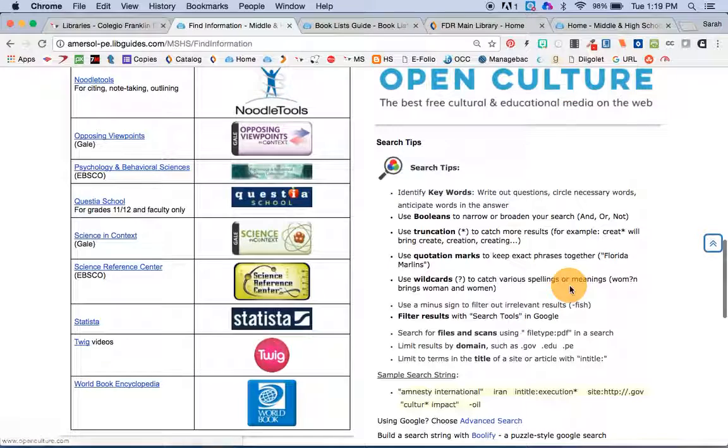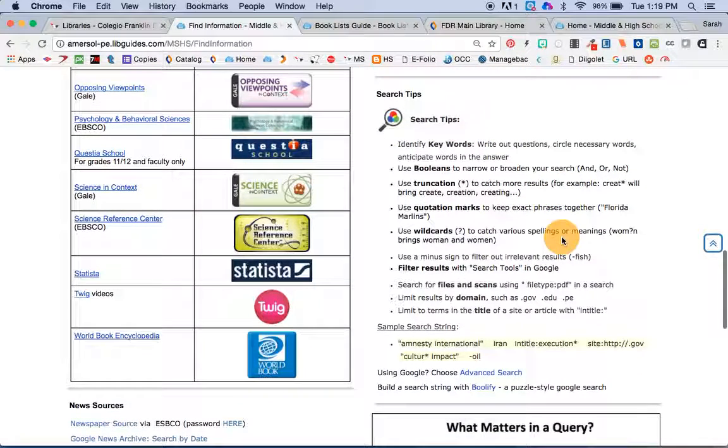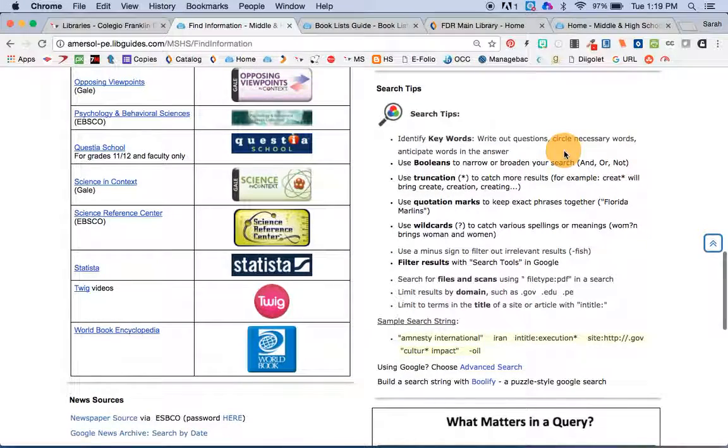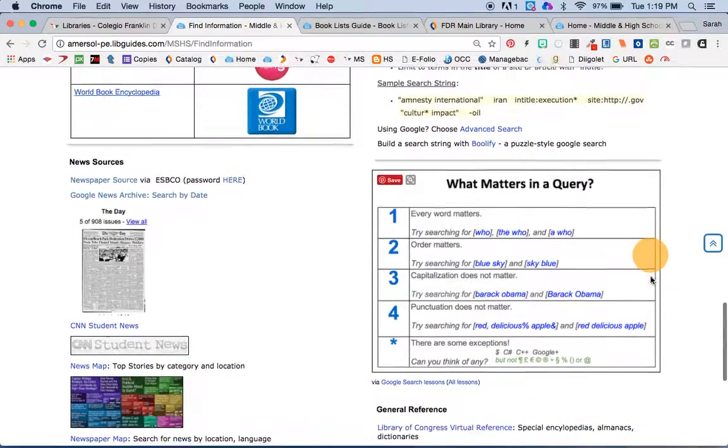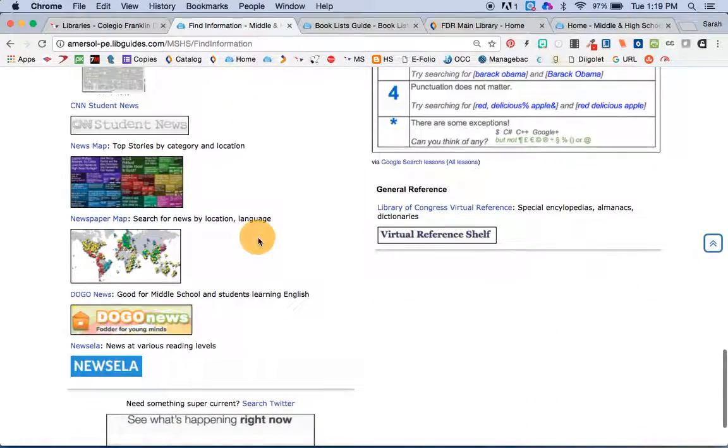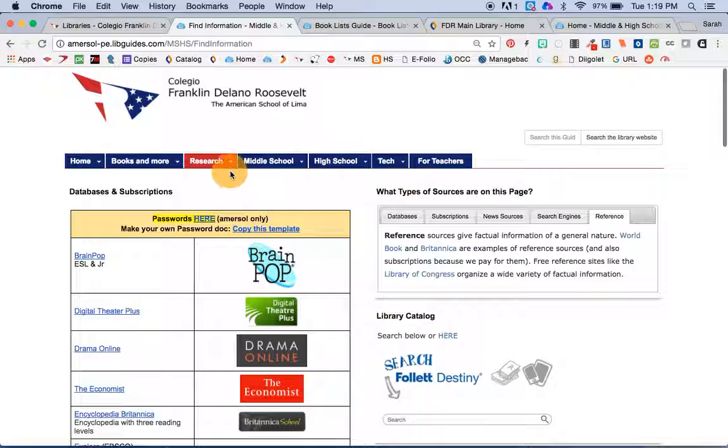So anyway, there's lots of stuff here. These search tips I tried to put in a way that you could explain to your own students. Of course, I would love to just do a mini lesson with your class about that, but if you are not able to do that, it's all here for you to go over with them as well. Some newspaper sources. This is just a page that has some high quality stuff on it.